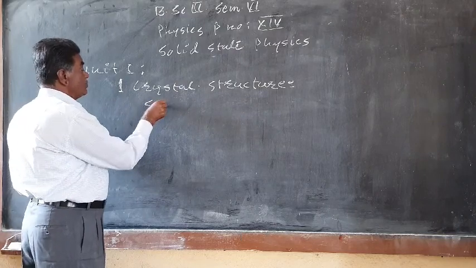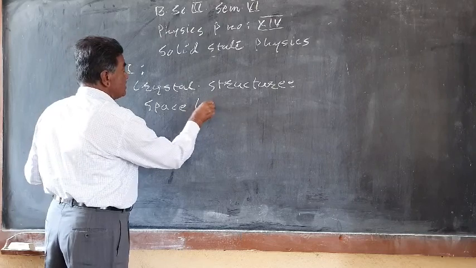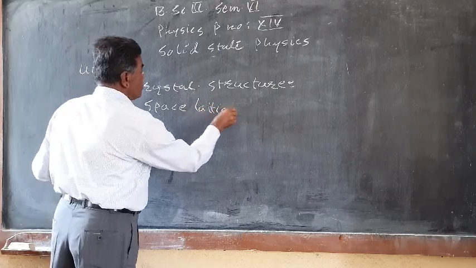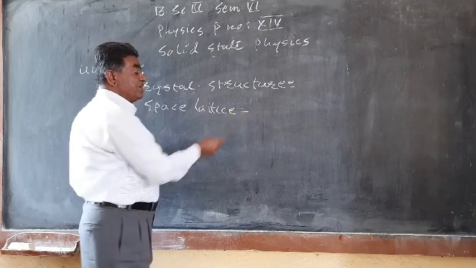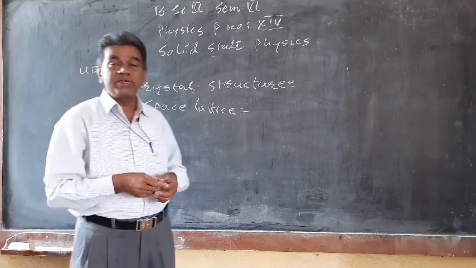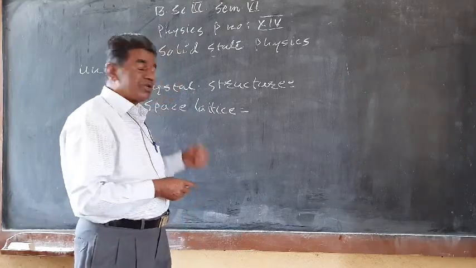So in the chapter we will see first of all the space lattice. This is the theoretical geometrical arrangement of the points in 3 dimensions, and how this geometrical arrangement of the points is converted into crystal structure, that we have to study.